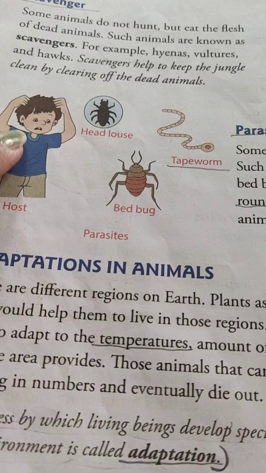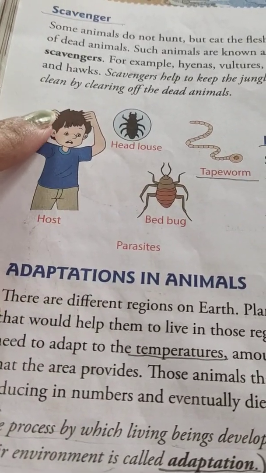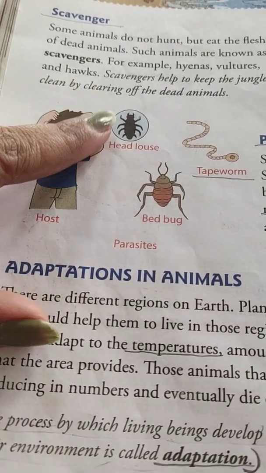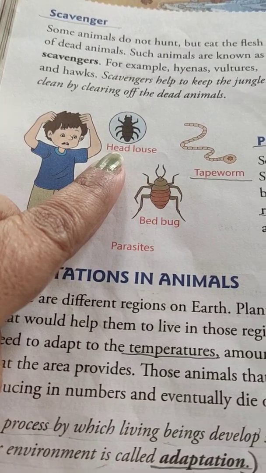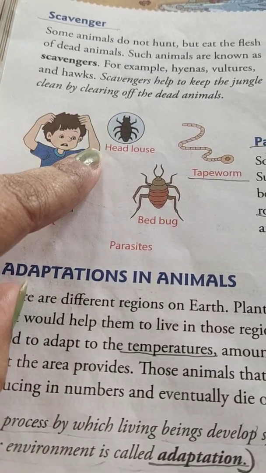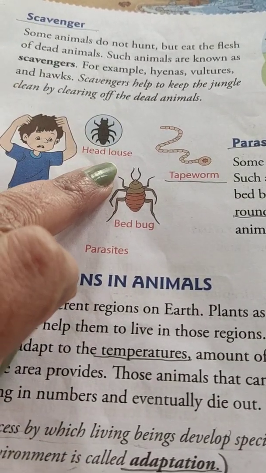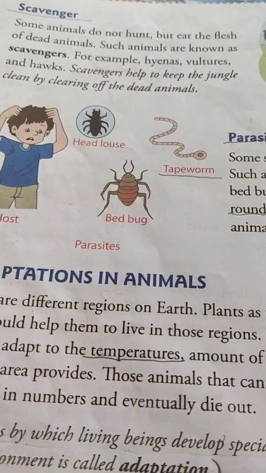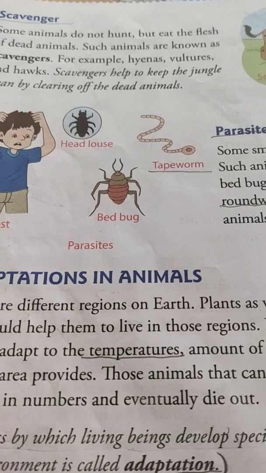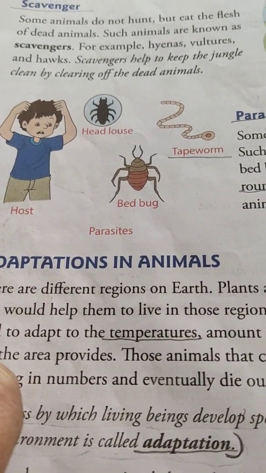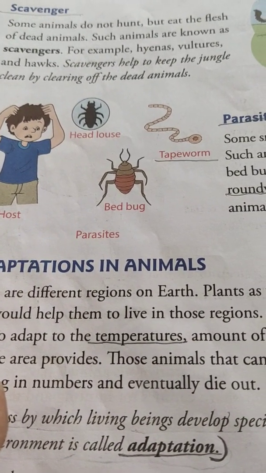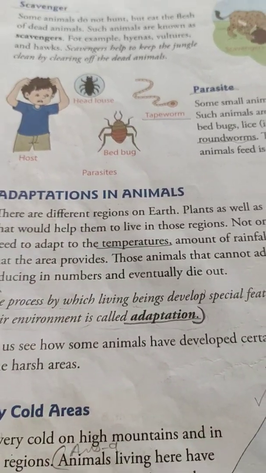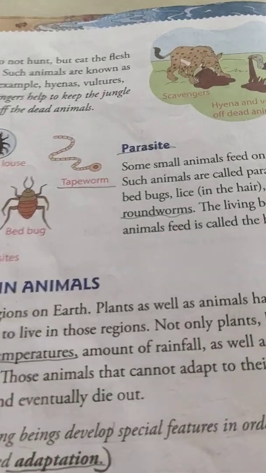See how this child is itching his head because he has got some head lice in it. That is why this head louse, tapeworm, bed bugs, these are a few examples of parasitic animals or parasites. Apart from that, mosquitoes are also one of the kinds of parasites, right? So these are, dear children, different feeding habits of different animals.